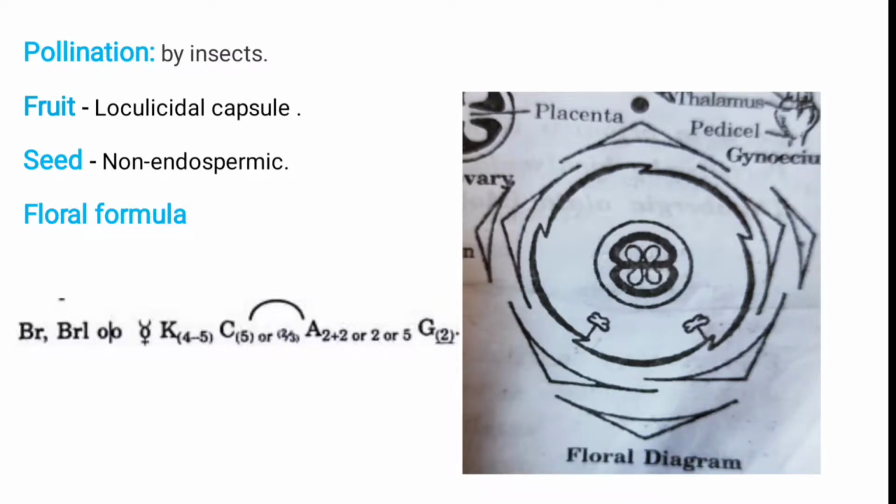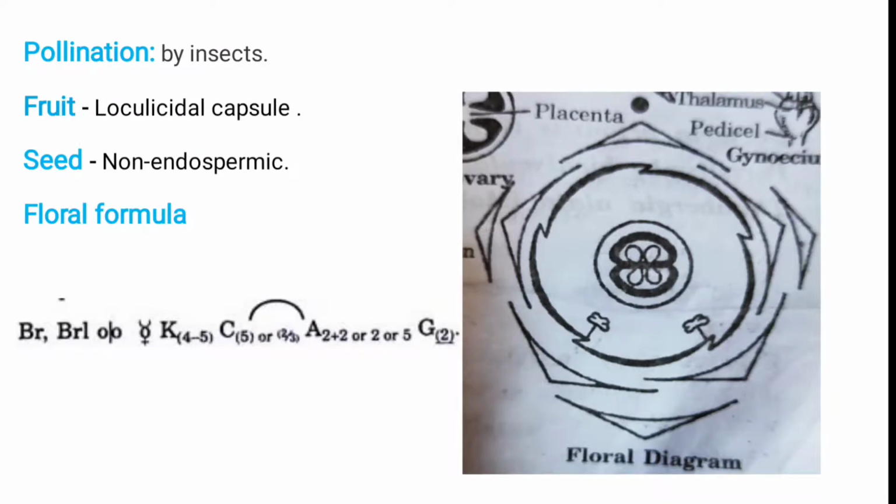In the floral formula, the first one is bract present, known as BR. Then bracteolate is indicated by BRL. Then the plant is zygomorphic, so this is the zygomorphic sign. Then they are bisexual. The calyx is 4 to 5 in number and they are gamosepalous. The corolla is also 5 in number and they are fused together.